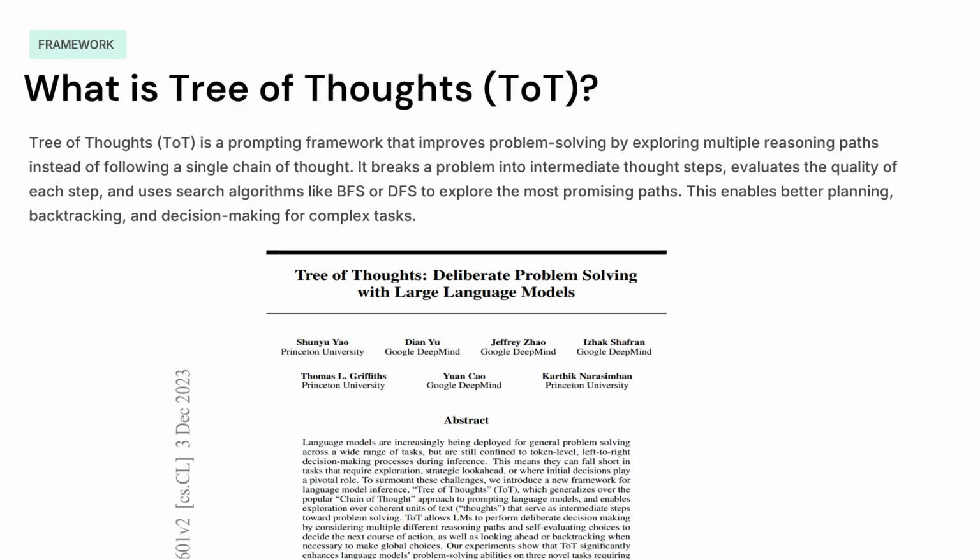Instead of generating complete reasoning chains and only making a decision at the end, Tree of Thoughts evaluates intermediate reasoning steps as they are generated. It keeps exploring promising paths while pruning weaker ones, making the reasoning process more efficient and deliberate. You can think of Tree of Thoughts as moving from a simple reasoning to search-based reasoning. Rather than following one path or voting only on the final answer, the model explores, evaluates, and searches through multiple possible paths before deciding on a solution.